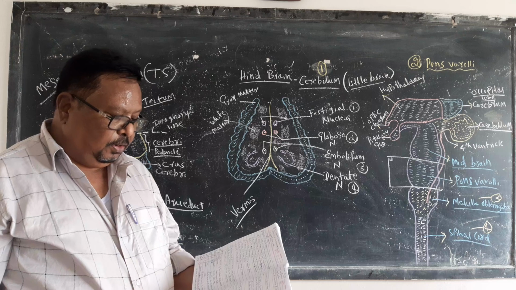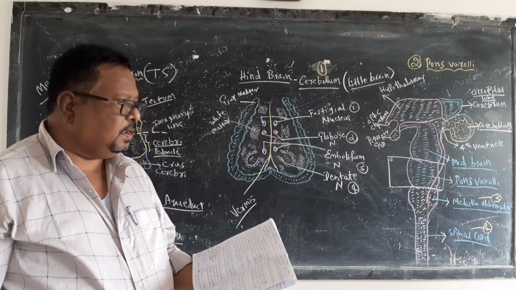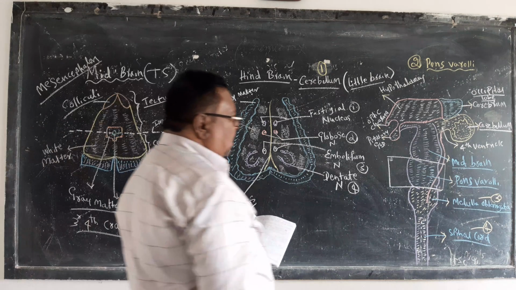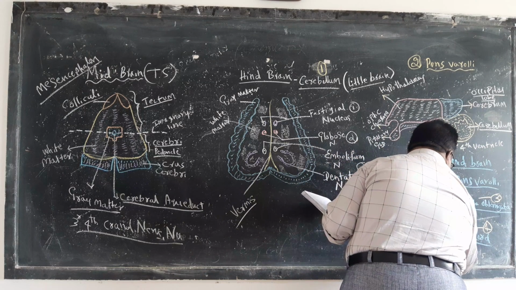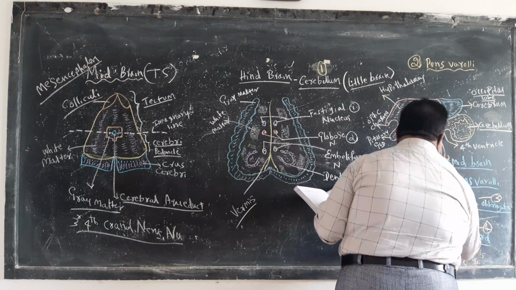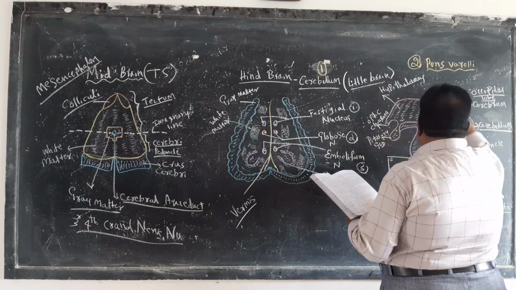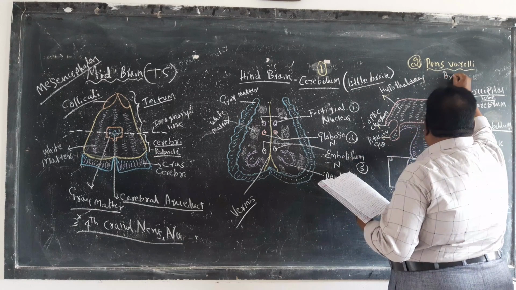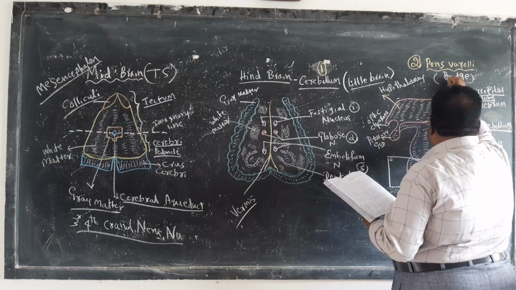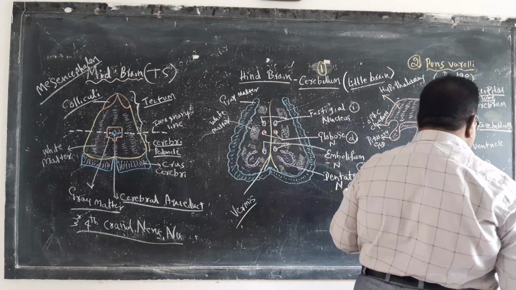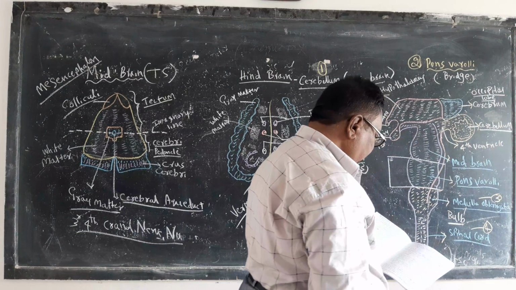Coming to the medulla oblongata, medulla means bulb. Pons means bridge. Pons is bridge, medulla is bulb.